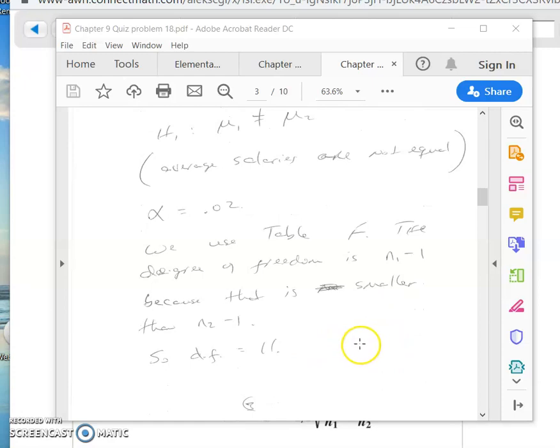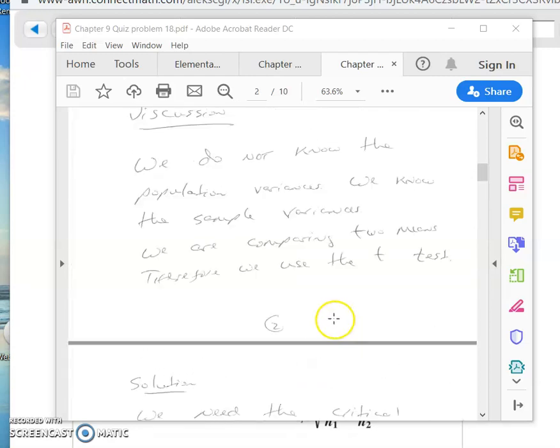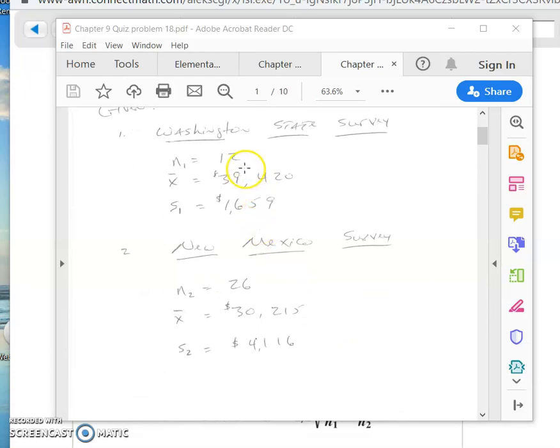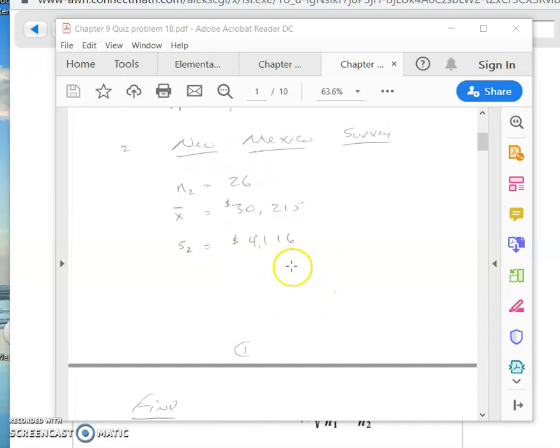Now, the way this works is that the degree of freedom is the smaller of the two. So N1 take away 1 and N2 take away 1, okay? So N1 take away 1 is smaller than N2 take away 1. Why? Because go back up here, N1 is 12, N2 is 26. So obviously this is the smaller one.